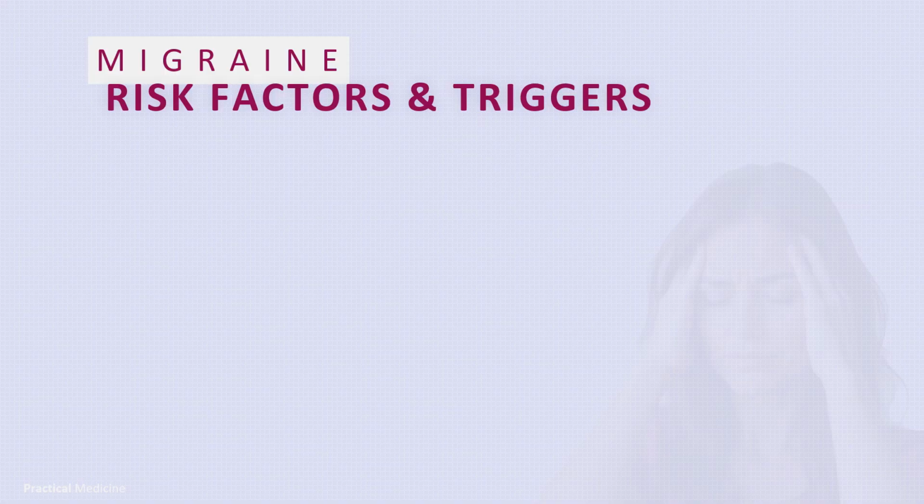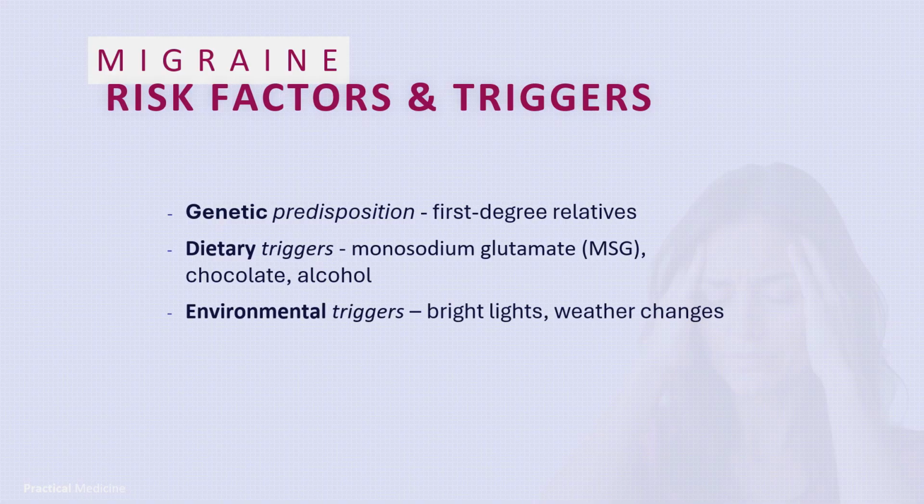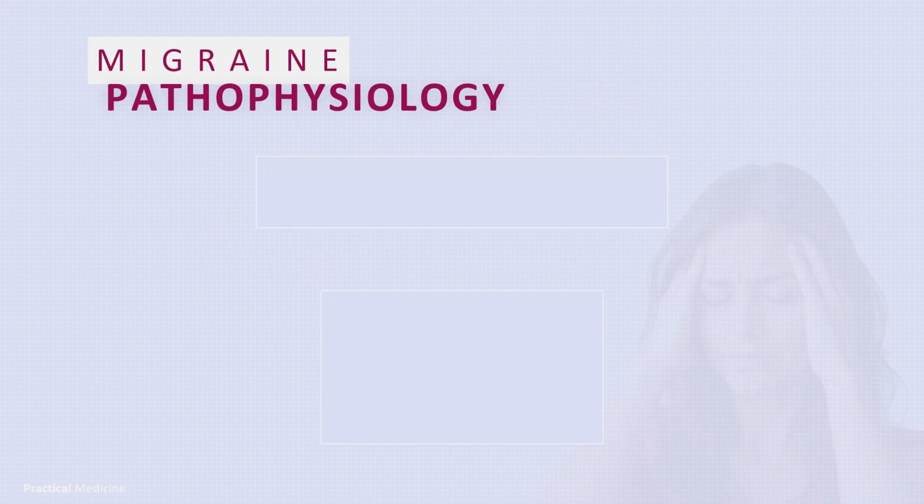What are the risk factors for migraine headaches? Risk factors include genetic predisposition. So, the first-degree relatives of a person with migraine are likely to develop it too. Specific dietary and environmental triggers, such as MSG, chocolate, alcohol, bright lights, and weather changes are also risk factors or triggers for migraines.